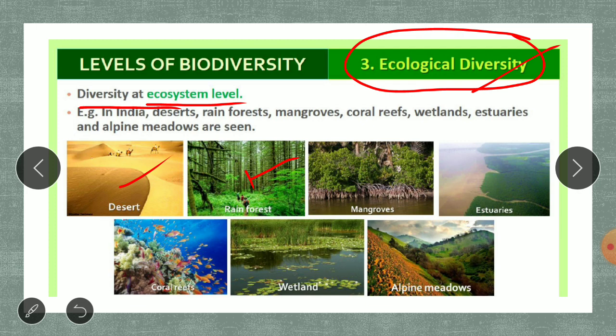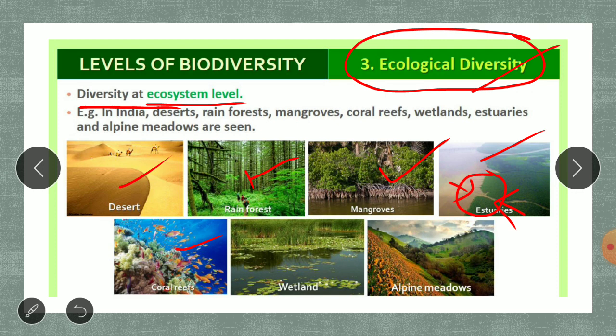Then the next example is mangroves. Mangroves you can see wherever the sea water is entering the land, and there the plants are growing in the water. There are different types of plants, and different animals are also present there. Then you can take the estuaries. Estuaries are places where the river water meets the sea. At this point, a mixture of sea water and river water is seen. That type of water is called an estuary. Again, different organisms are present there.